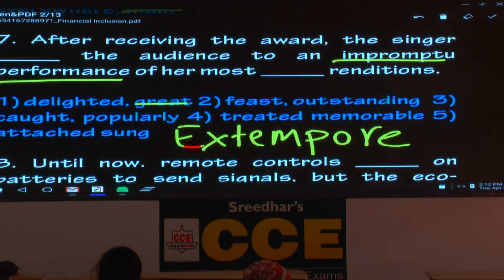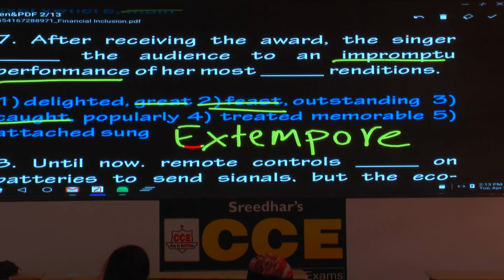Past. But the verb here, feast could be a verb, could be a noun. Feasted, a verb, regular verb. But is it in the past form? No. So straight away, strike it off. Second pair based on the first word. Clear? After receiving the award, the singer caught the audience. Why will he catch? Or why will she catch? Not correct. Mark it wrong.